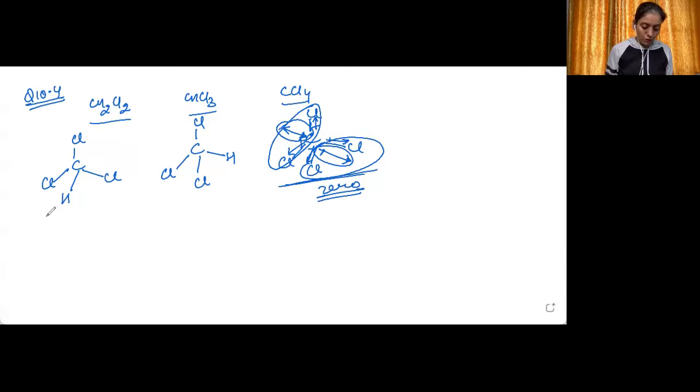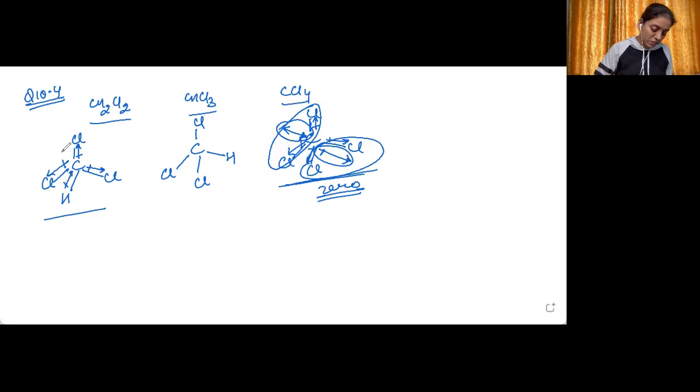Let's now move into the first compound. So this will be the resultant dipole moment. The direction of the dipole moment of these 2 chlorine-carbon bonds will be like this, and for this one, it will be like this. Now, when we are talking about the carbon-hydrogen bond, hydrogen is slightly less electronegative than carbon. So in this case, the direction of the dipole moment will be from hydrogen towards carbon, like this.